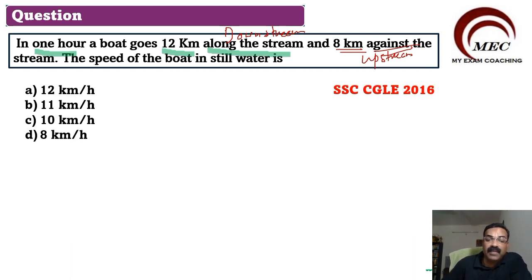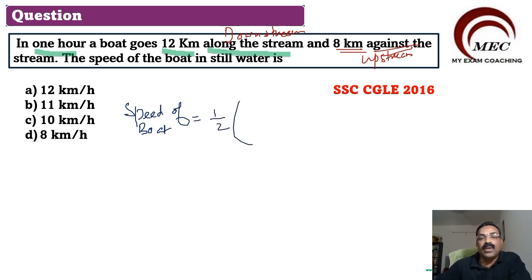So here we have a very, very important formula. You can note the formula. Speed of boat equal to half into downstream speed plus upstream speed.